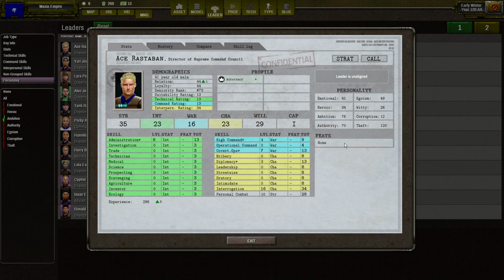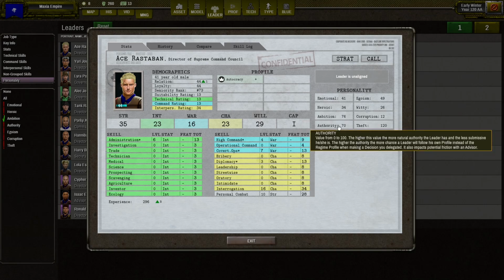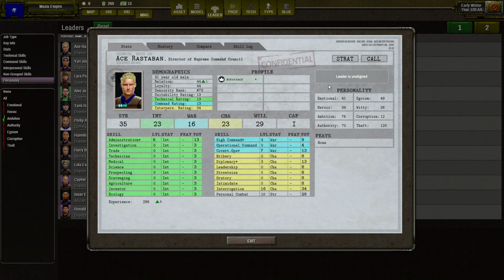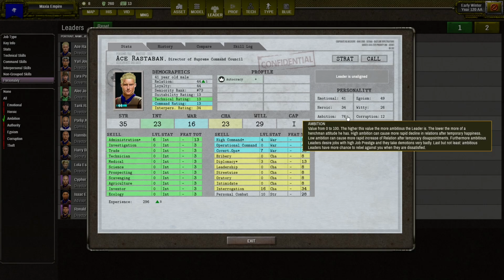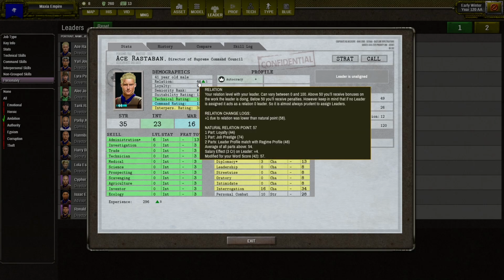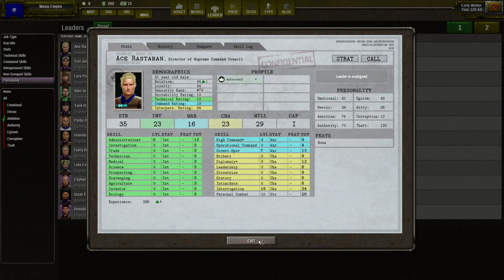So best is to give the low prestige jobs to the less ambitious people to keep them happy and keep the director jobs for the more ambitious ones. But it's not always possible. And luckily, this is only one part from many. So sometimes we can keep it low and focus on others like loyalty or profile match. The parts that are included for average sometimes depends on the job that our leader is doing.